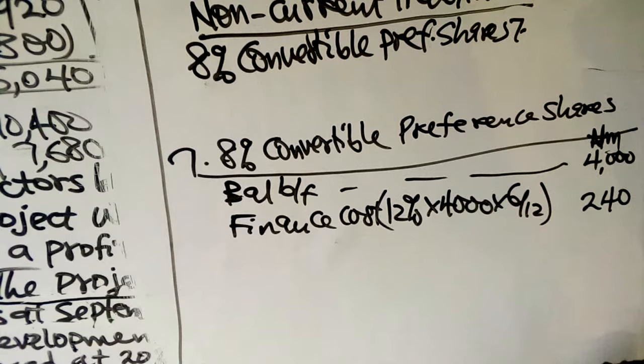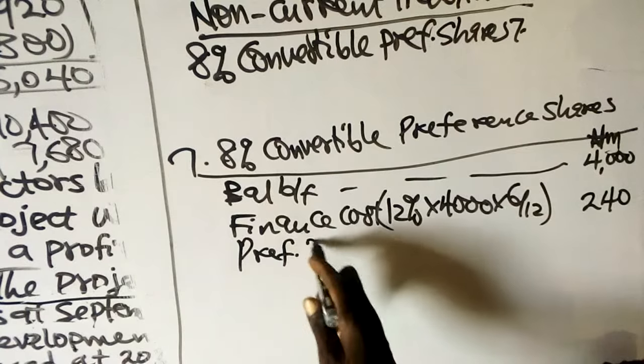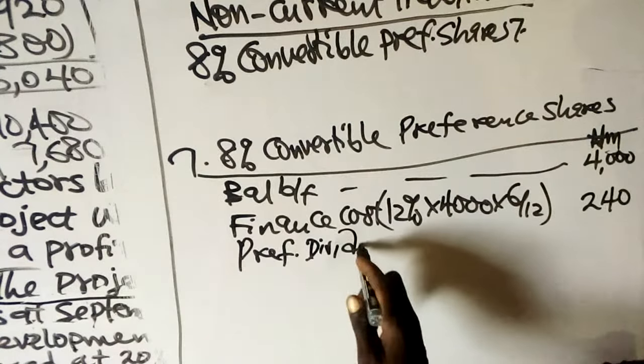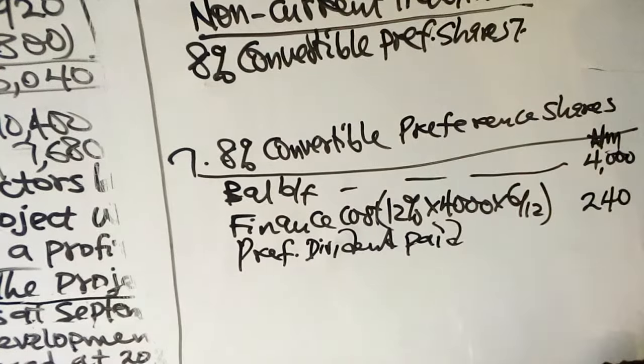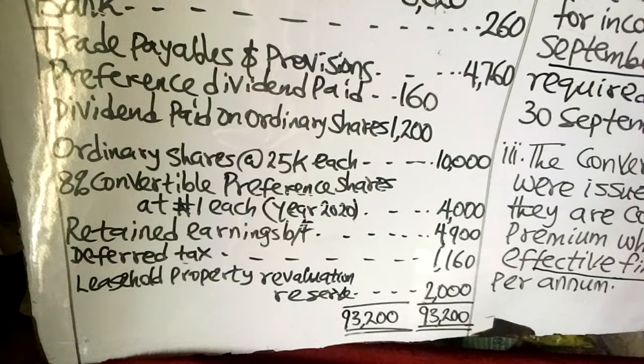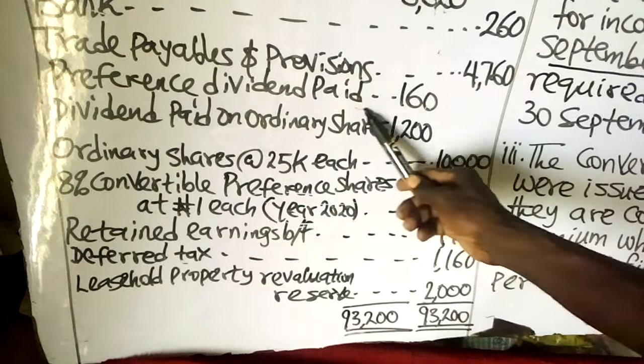Then we also have preference dividend paid, and that is given in the trial balance, representing dividend paid for 6 months. Preference dividend paid is 160.